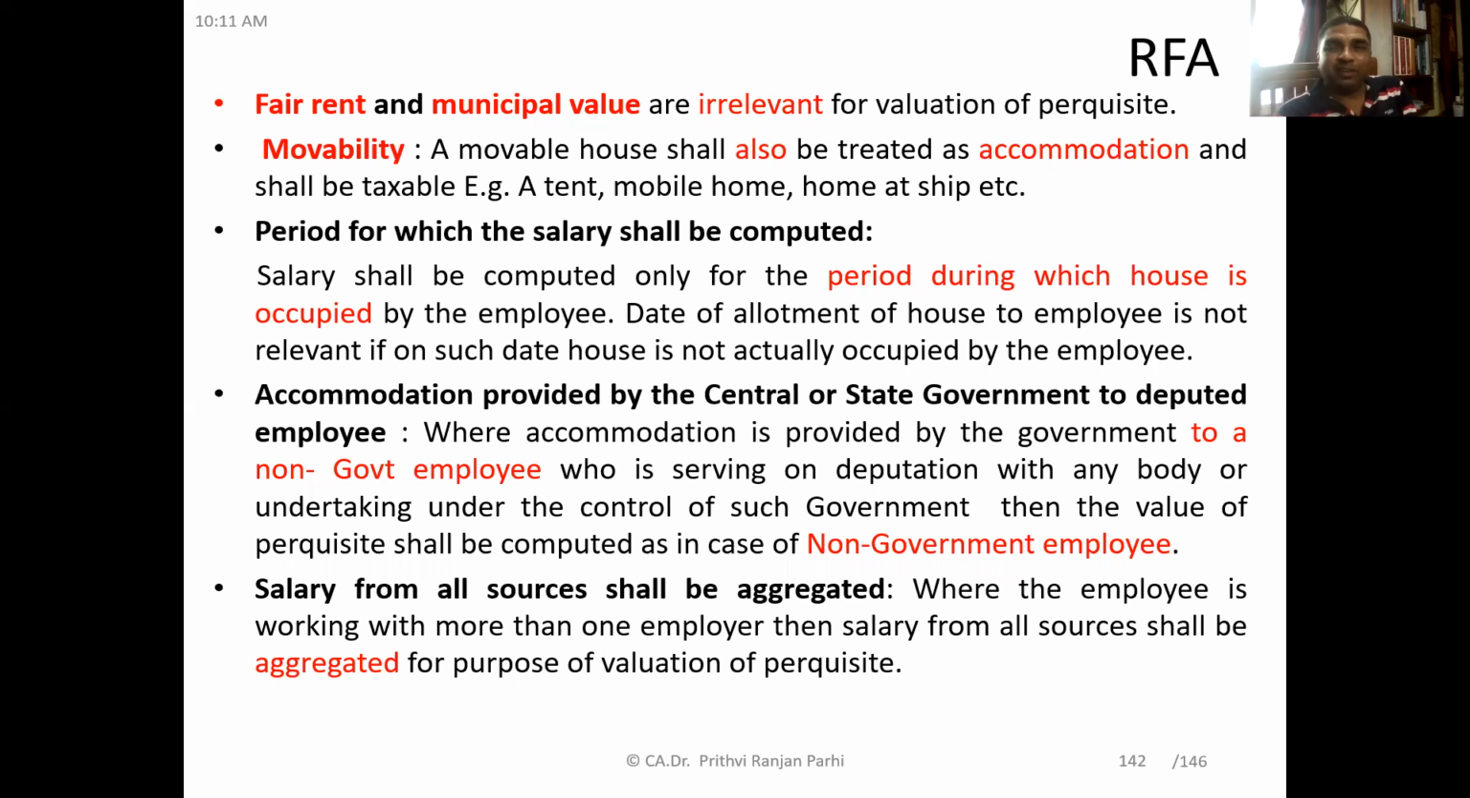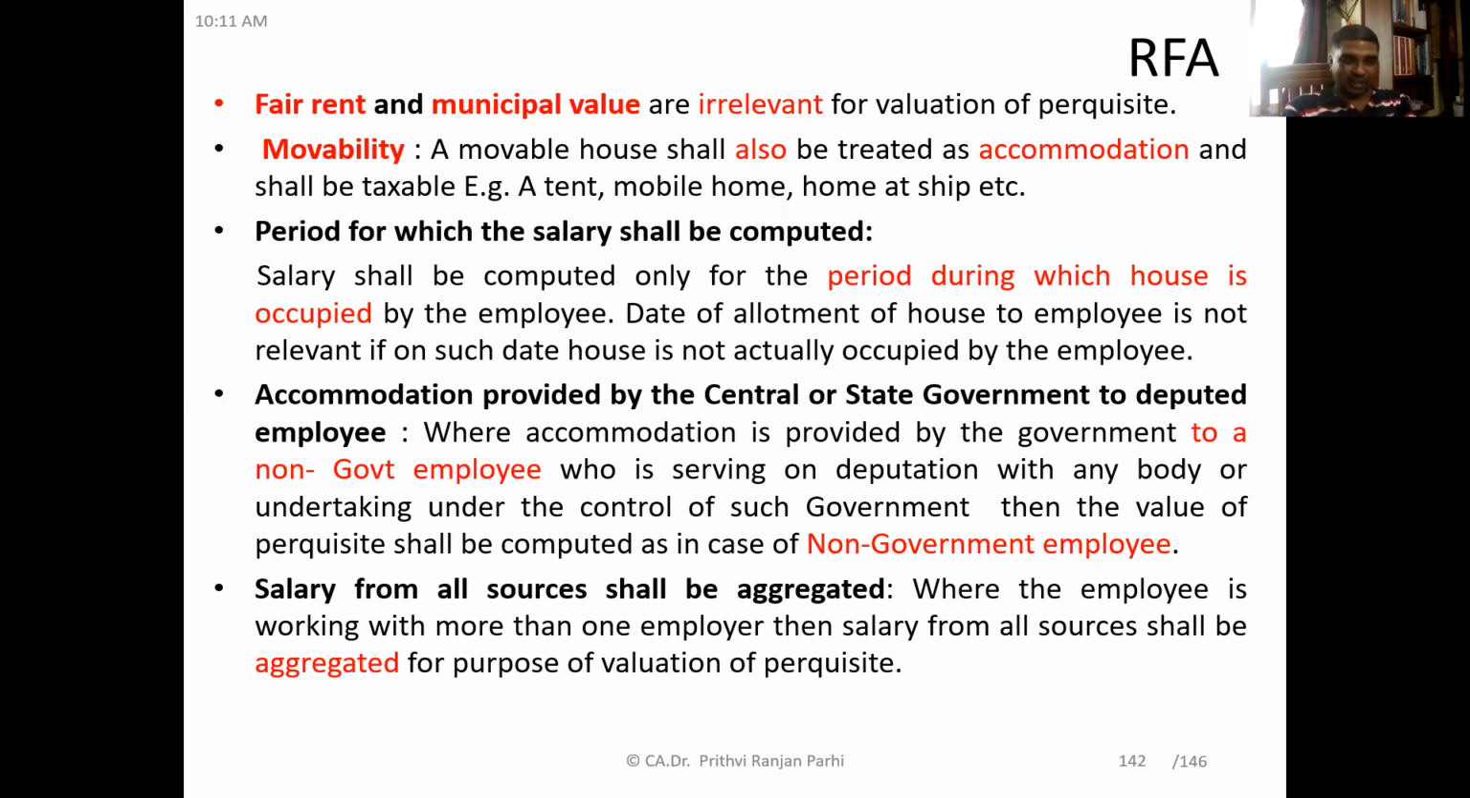Okay, suppose the municipal value of the house might be, let us say, 20 lakh, but it is given to a government employee and the government license fee is only 200 rupees. Then 200 rupees will be considered as the value of rent-free accommodation, because for government employees it is a license fee. So the fair and municipal value will be irrelevant. Okay, and for other employees, you know how it is to be computed.